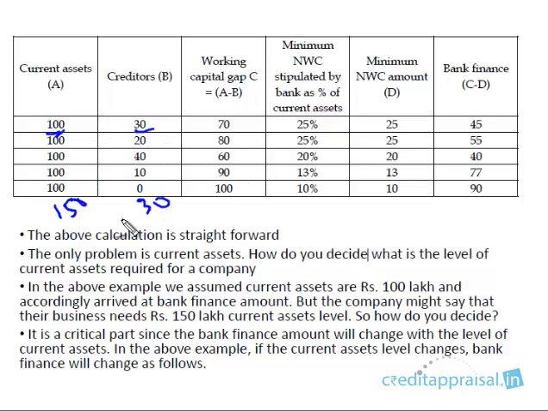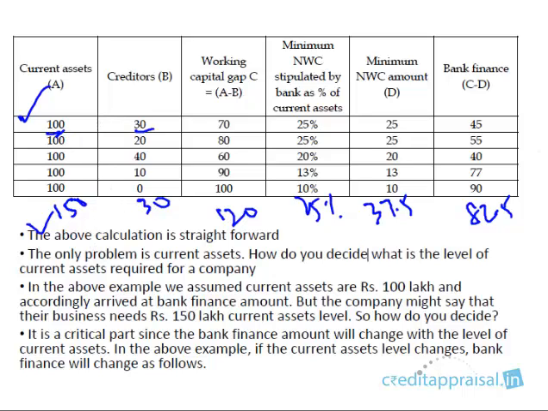Same figures, let us take. Credit assets is still 30. Working capital gap is 150 minus 30, right? So this is 120. Current assets 25% of current assets, 25% of 150, so this is 37.5, right? So what is the bank finance? C minus D. 120 minus 40. 120 minus 40 is 80. So 82.5, right? So see, the difference between this case and this case is only the change in the current assets.